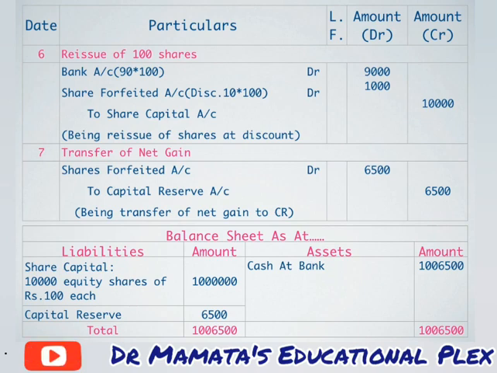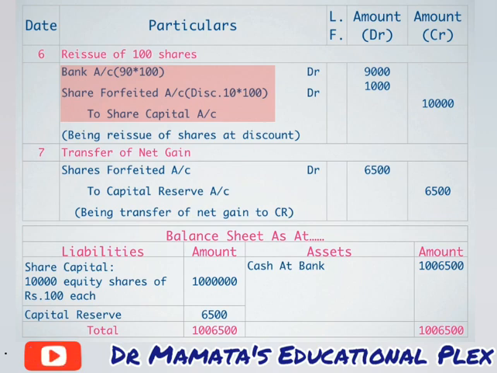So the entry will become: bank account debit 90 rupees for 100 shares, share forfeited account debit, discount is given of rupees 10 into 100 shares, to share capital account. Because capital amount doesn't change, will not change at any cost. So capital will be rupees 10,000 only. So we have to write down bank account debit 9,000, share forfeited account debit 1,000.